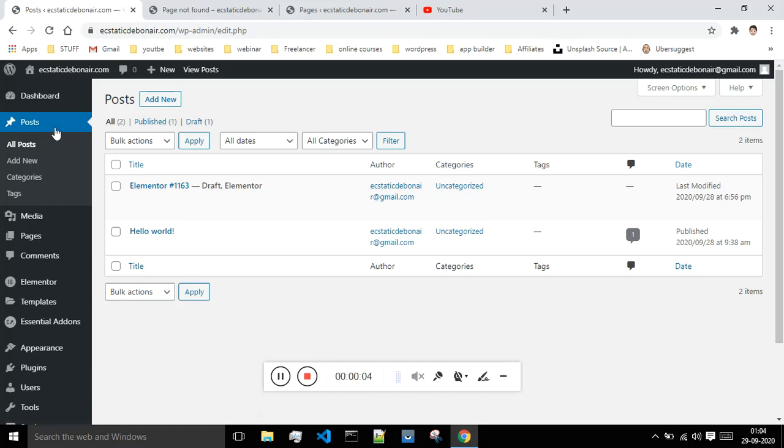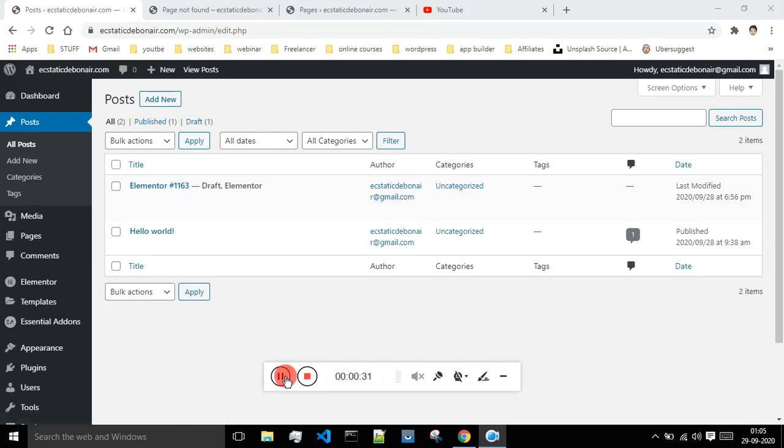What's up guys, welcome to the course of WordPress. So basically today we will be looking at this post tab: how to write a post, what a post is, and how to categorize them, everything. So now this is the post tab, and just click on All Posts, and whatever posts are written by you will be visible over here. As of now there are 2 posts.